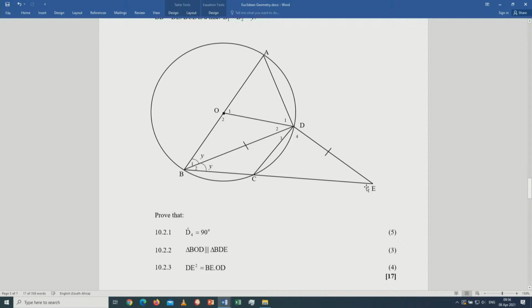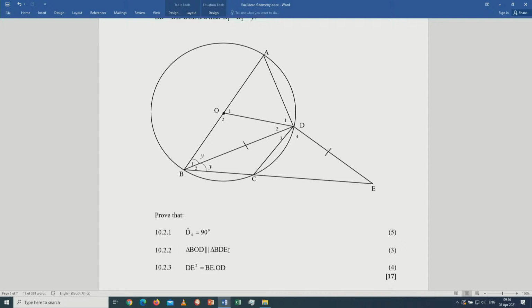The angles are already written in that order: B equals B, O equals D, D equals E. All we have to do is, for any two angles, provide reasons. The third one will automatically be equal, by the sum of angles in a triangle.